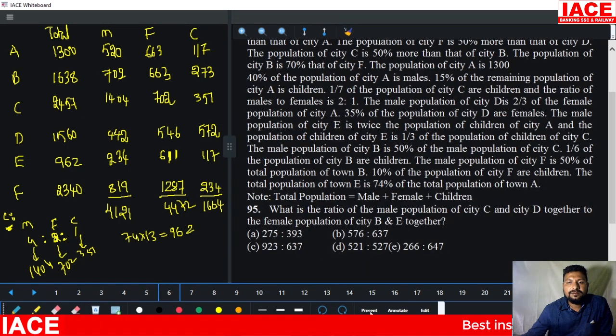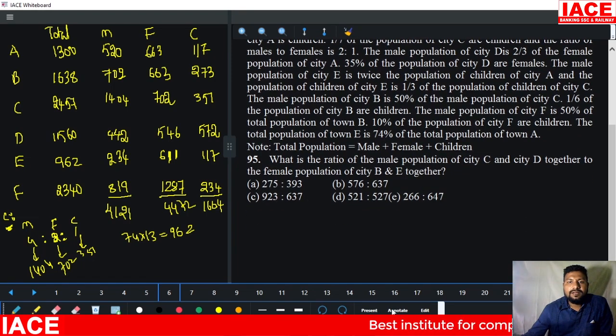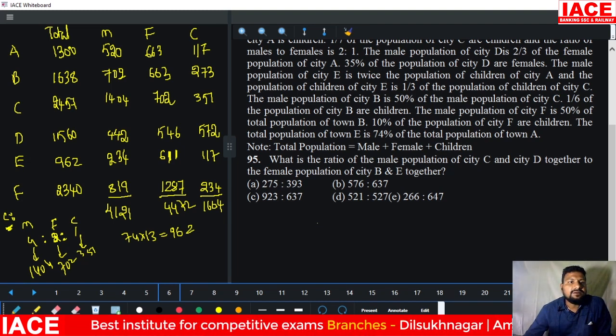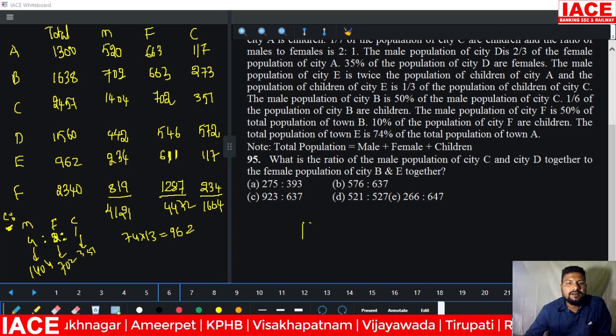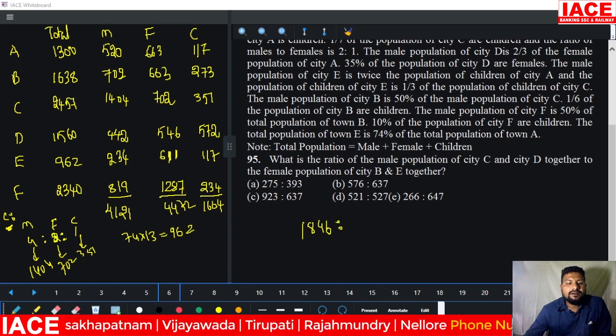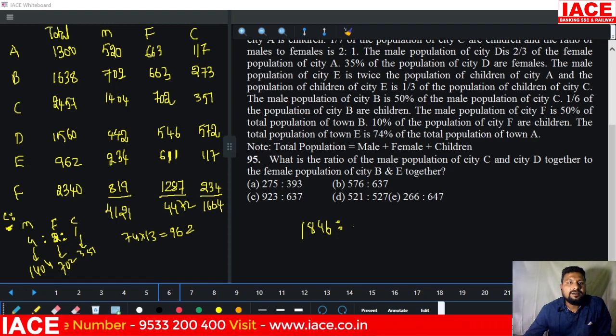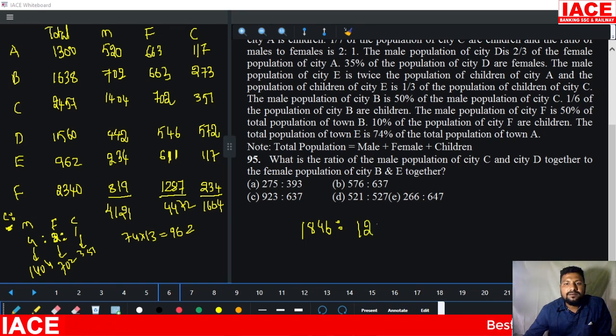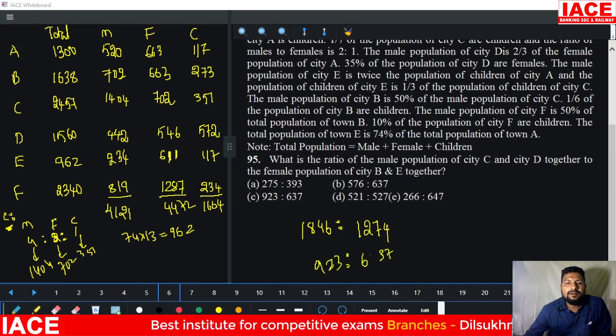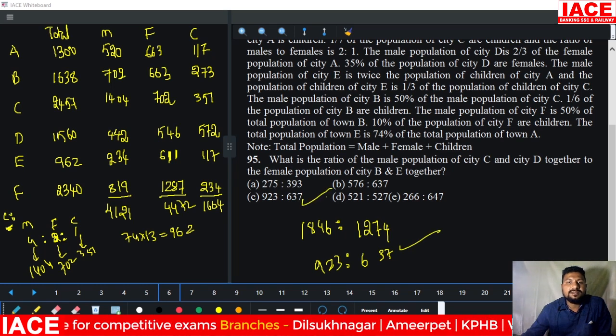Next, we will take a ratio. What is the ratio of male population of city C and city D together? Male population of city D is 1404 and 442. It is 1846. And next, female population of B and E together. B and E female population 600, 600, it is 1200. It is 74. We have to take 74 of value 37. It is 6 and 9, 23. This is our answer.